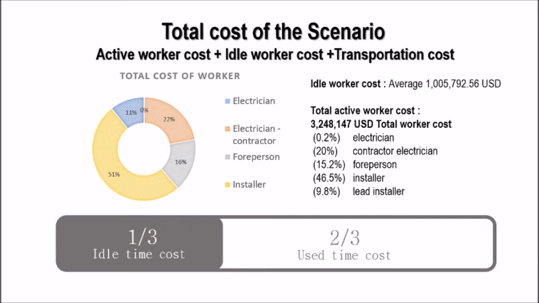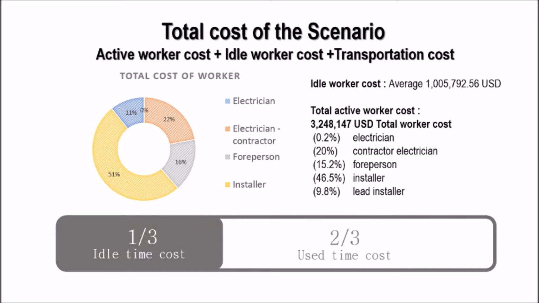So what represents the financials of this company? It is divided into 3 categories: first, active worker cost; second, idle worker cost; and third, transportation cost, which you can see in this chart. Idle worker cost averages 1 million US dollars, while active worker cost is 3 million US dollars. We consider it as 1/3 of the total.